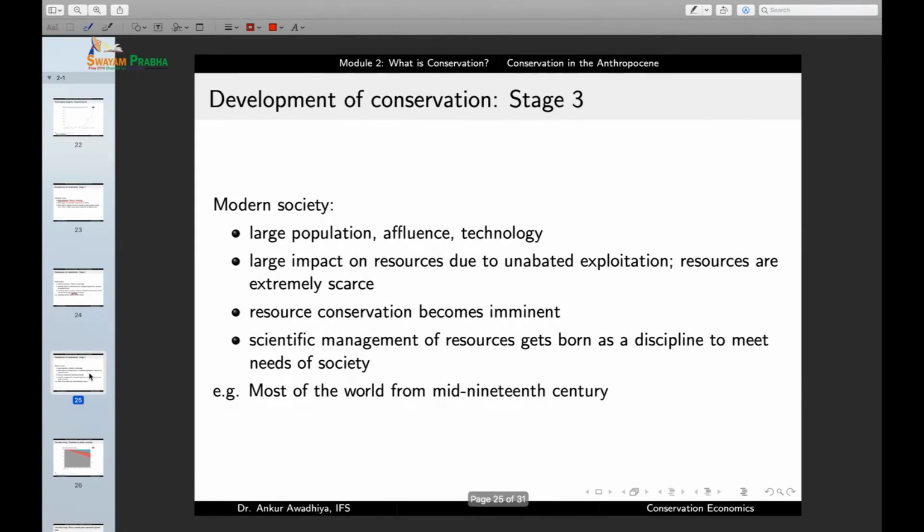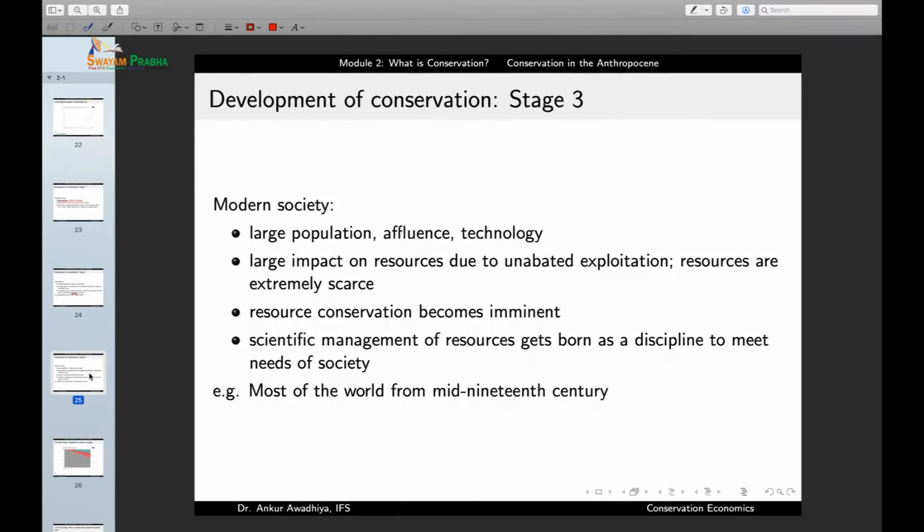But then we moved into the third stage, which is the modern society. Now, in the modern society, the population is large because it has been increasing with time. The affluence is large, the technology is large. But all the areas that could have been brought into the fold of the empire have already been brought into the fold of the empire. Now we do not have any more land to bring to the empire. What do we do now?